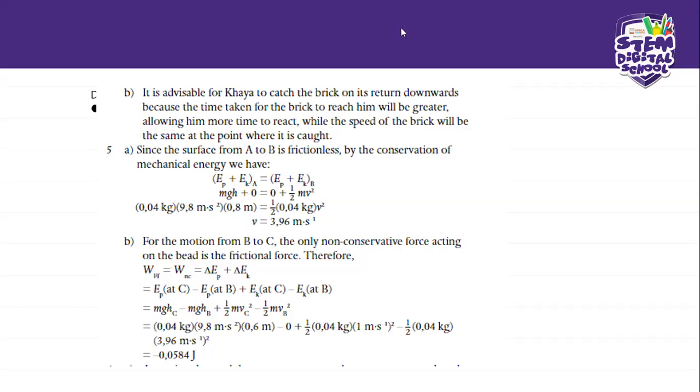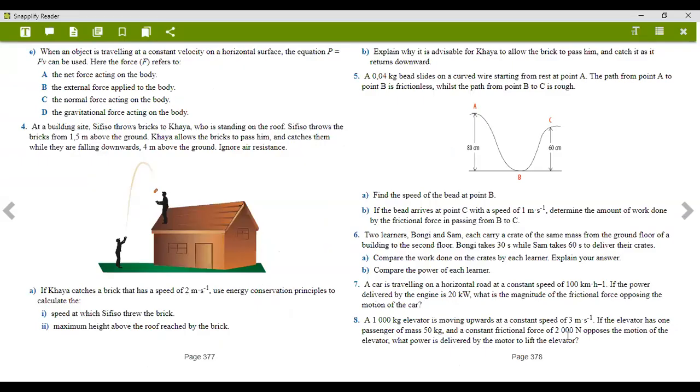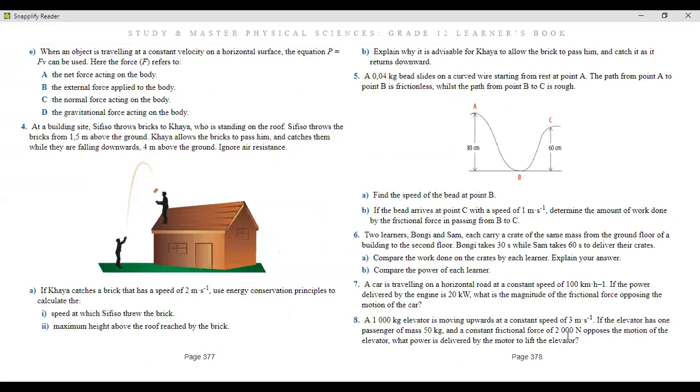Okay, so let's move on. So now we're moving to number 6. Number 6 says two learners, Bongi and Sam, each carry a crate of the same mass from the ground floor of the building to the second floor of the building.